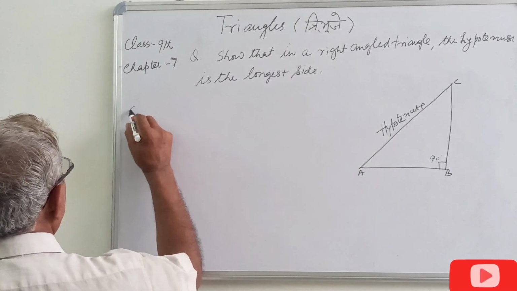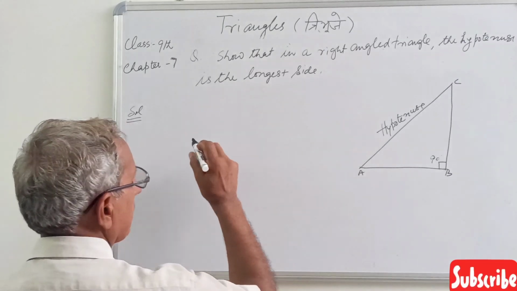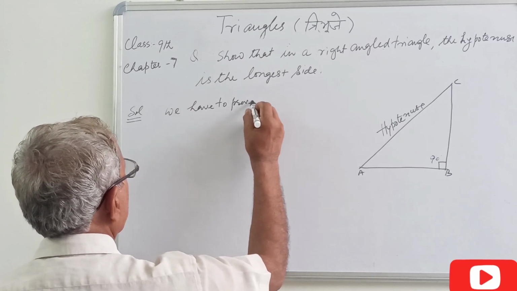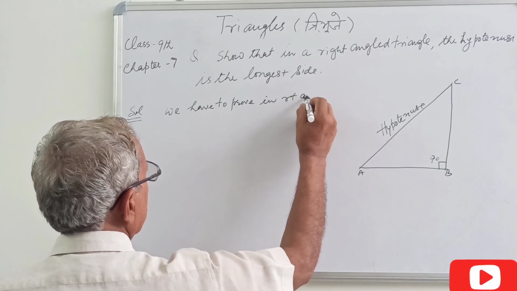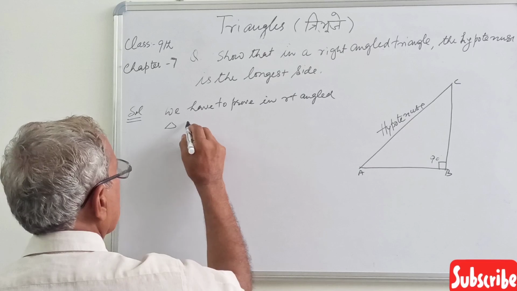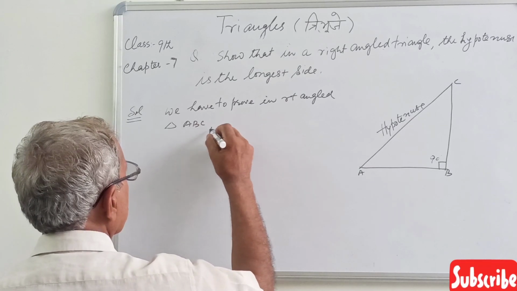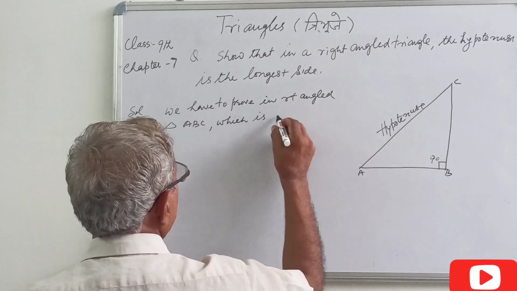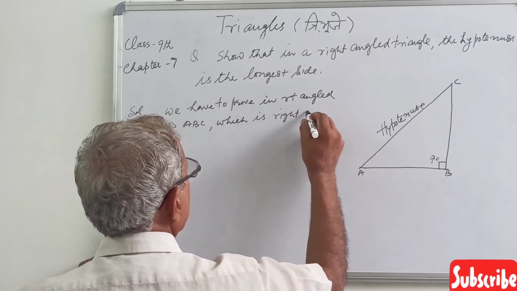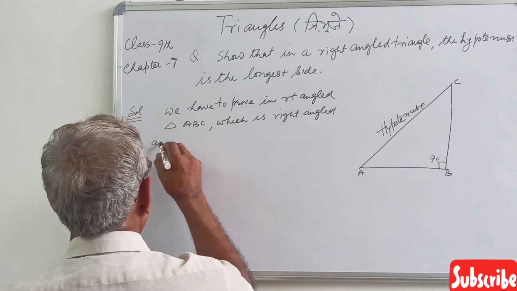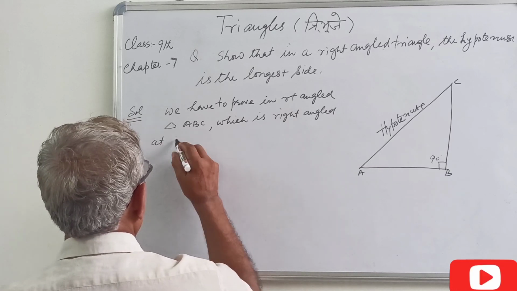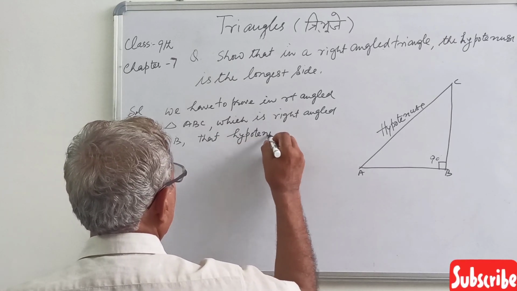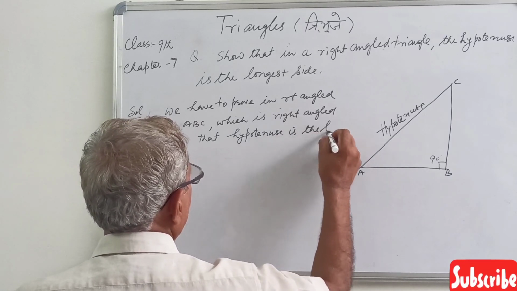So you have to prove that in right angle triangle ABC, which is right angled at B, the hypotenuse is the longest side.